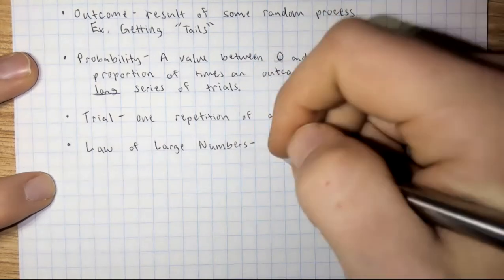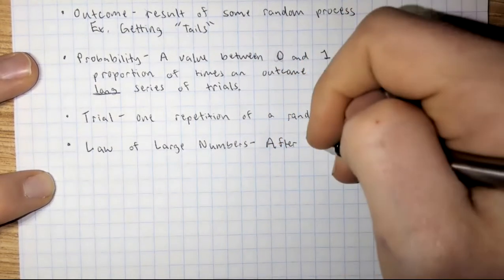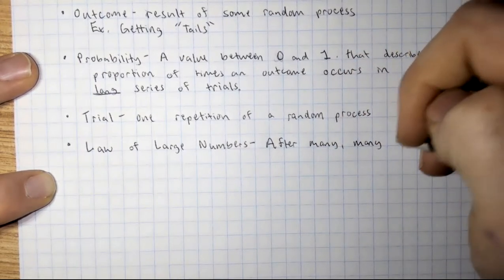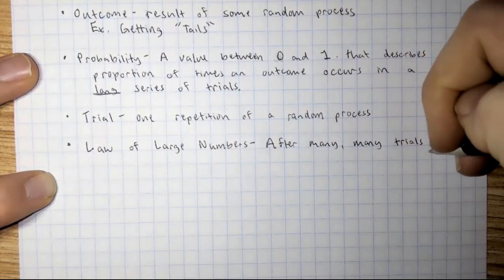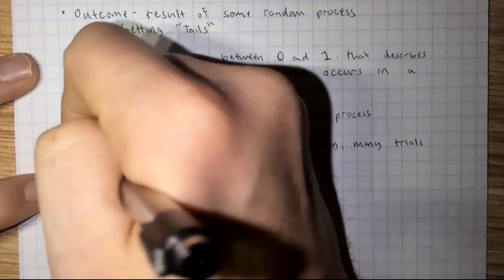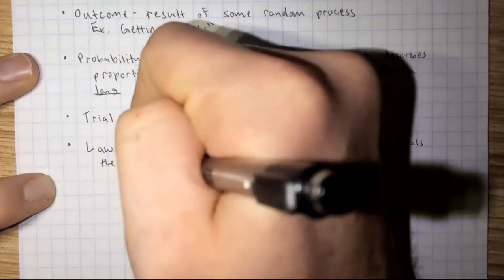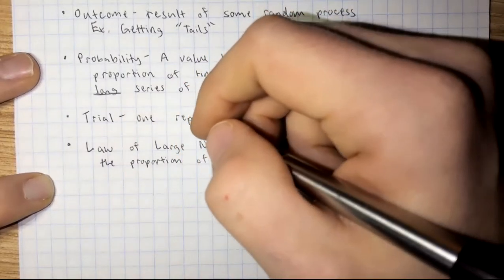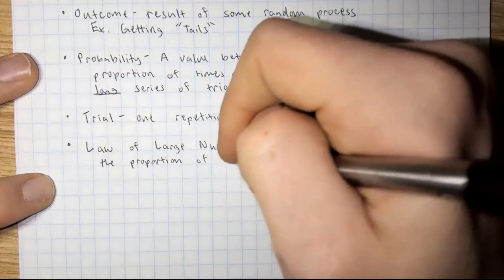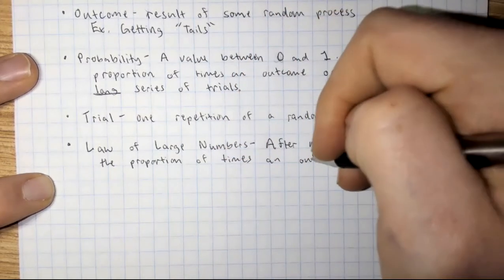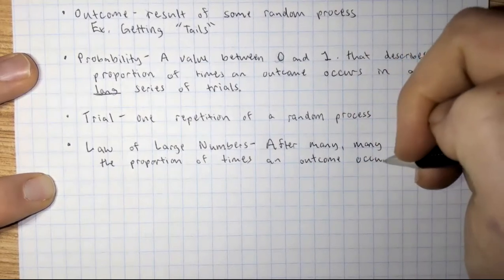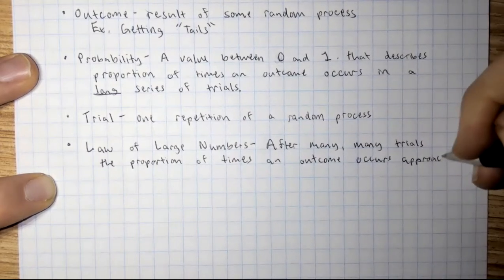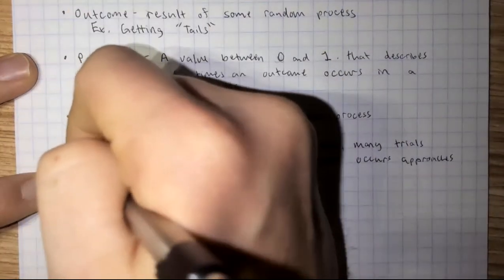The law of large numbers is that after many trials, so this is really long run behavior, not the short term, the proportion of times an outcome occurs approaches its true probability.